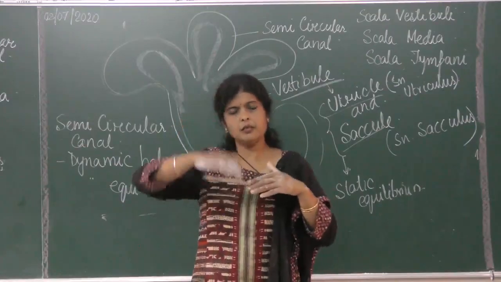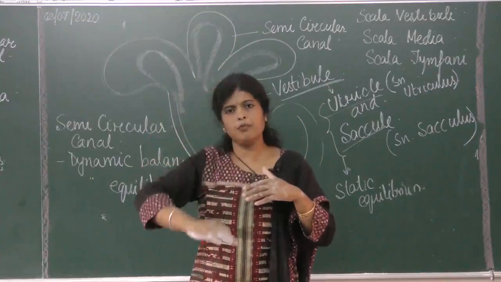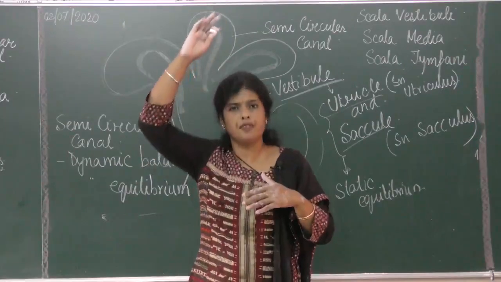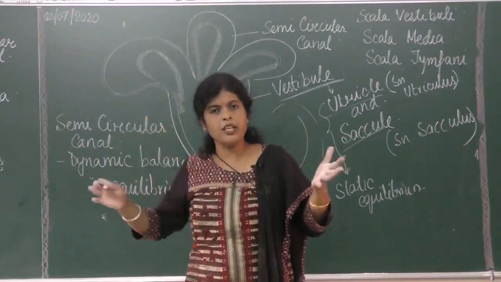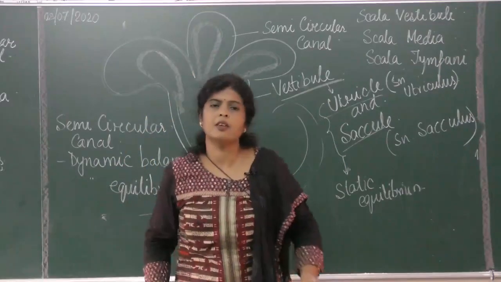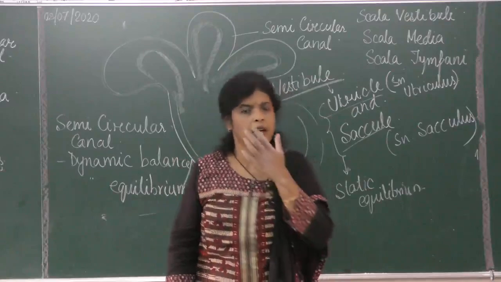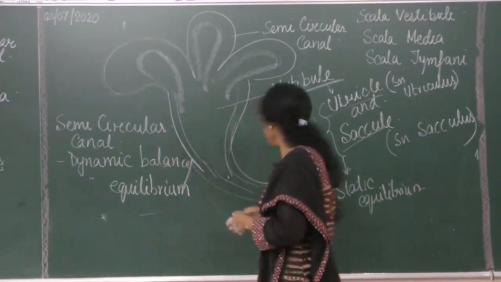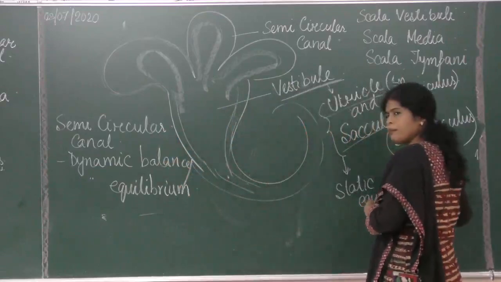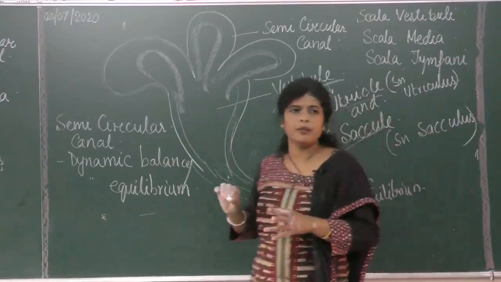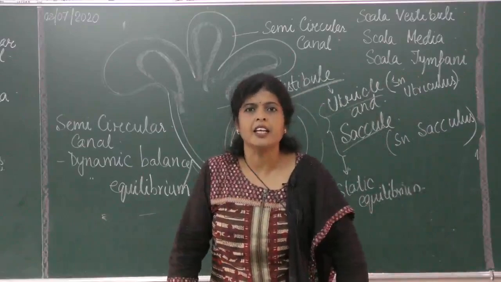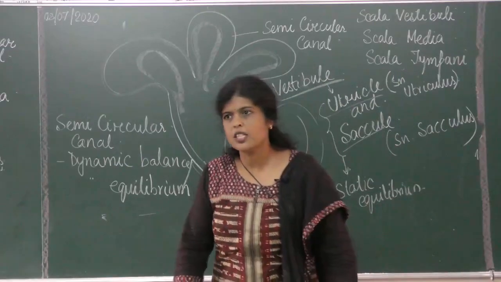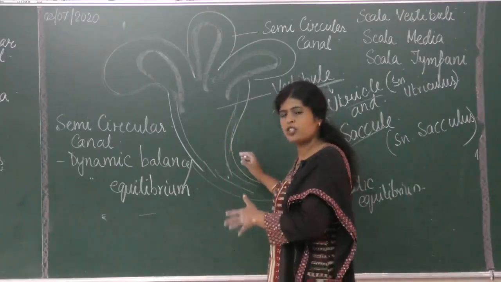So, moving towards the gravity, away from the gravity, but the body on the whole is not moving. That is called static equilibrium. So the semicircular canal maintains the dynamic equilibrium, and the utricle and saccule maintain the static equilibrium. Is it clear?